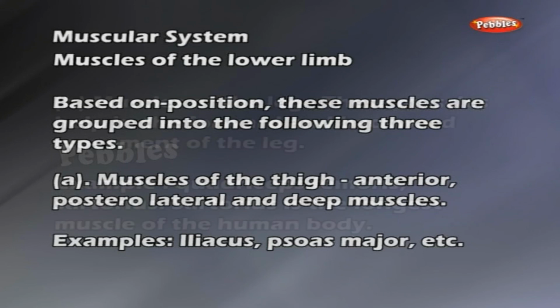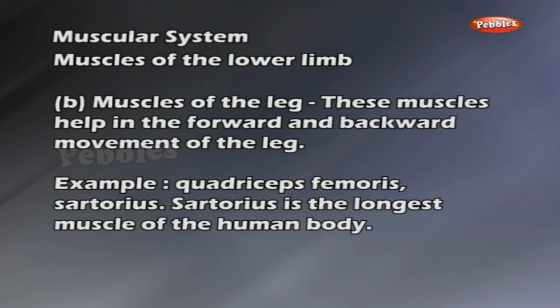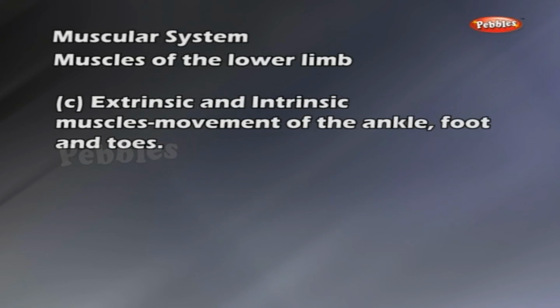Muscles of the leg. These muscles help in the forward and backward movement of the leg. Examples: quadriceps femoris, sartorius. Sartorius is the longest muscle of the human body. Extrinsic and intrinsic muscles, movement of the ankle, foot, and toes.